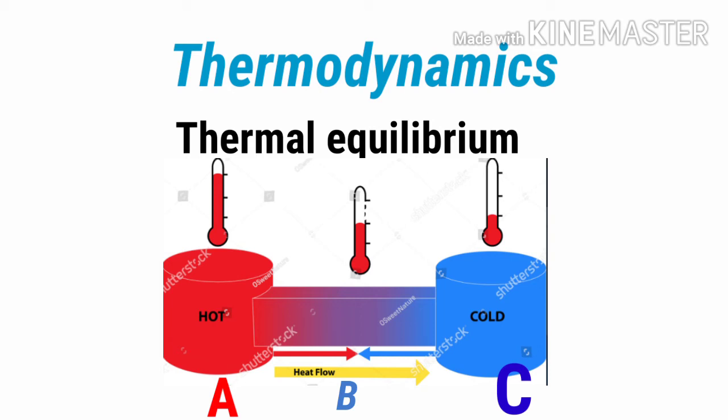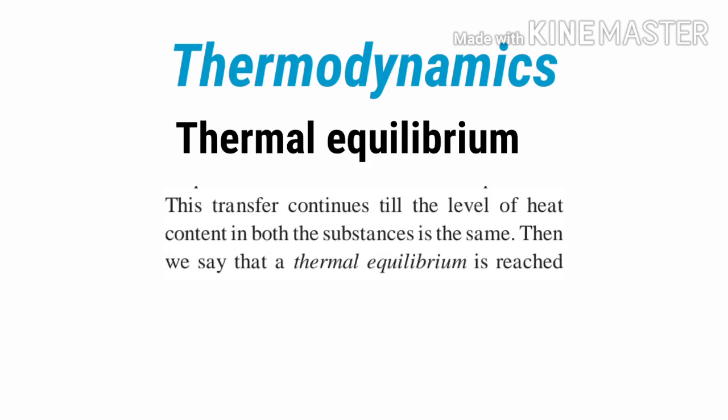Then we can say the three objects are in thermal equilibrium with each other. Thus in short, the transfer of heat is continuous till the level of heat content in both substances is the same. Then we can say the objects have reached the thermal equilibrium state. Thus when objects reach an equal temperature, we can say all these objects have reached the thermal equilibrium condition.